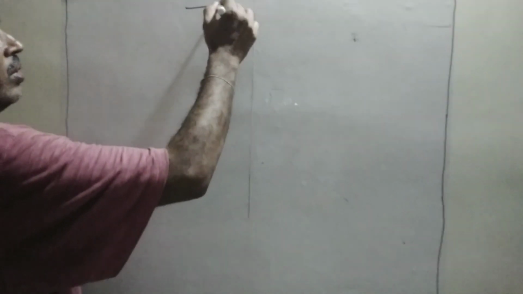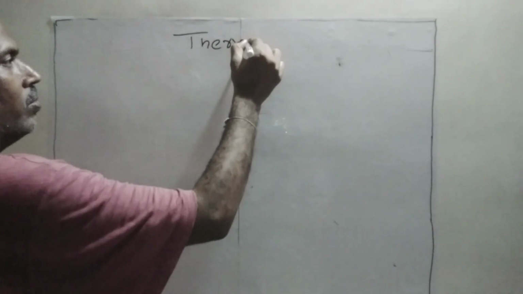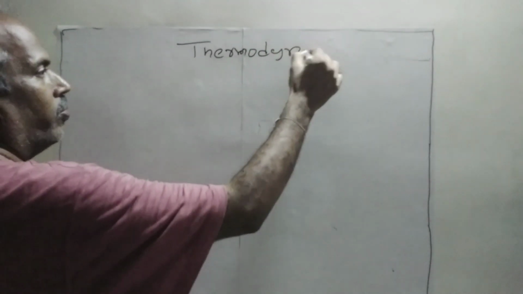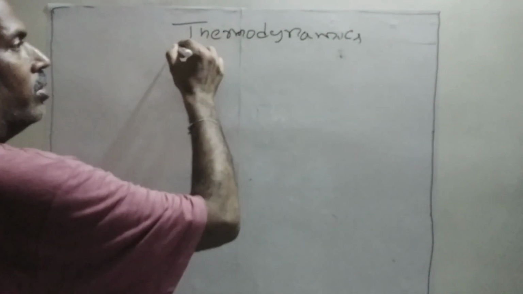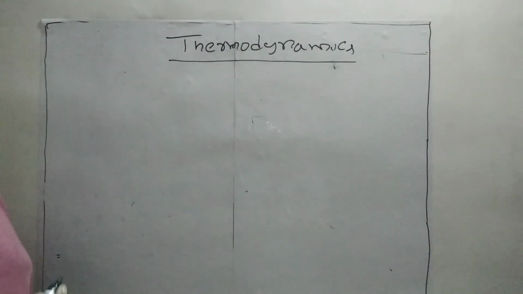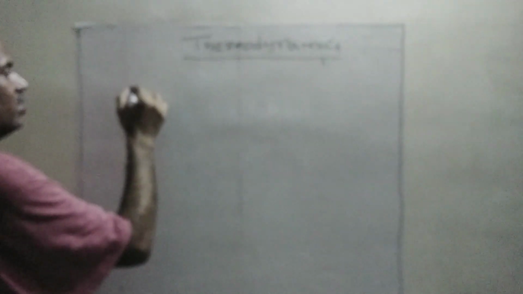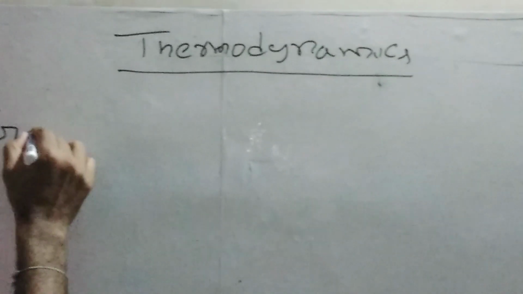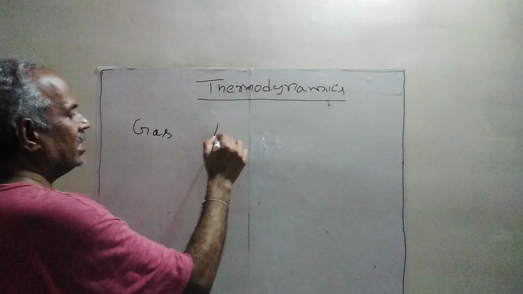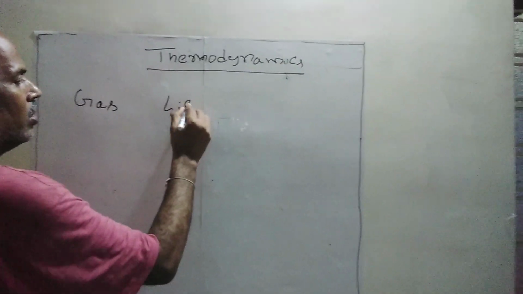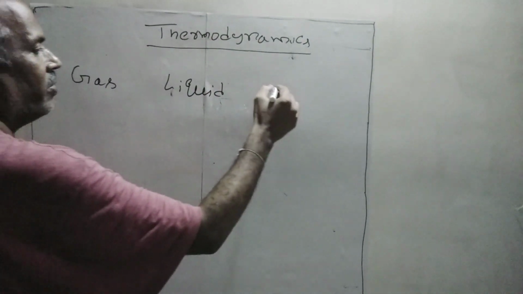A topic on thermodynamics. Thermodynamics is a study of the substance which is in state of either gas, liquid or solid when it is subjected to heat. So normally substances will be classified into three states. One is gas, another one is liquid, and third one is solids.